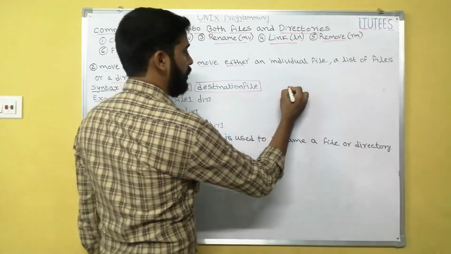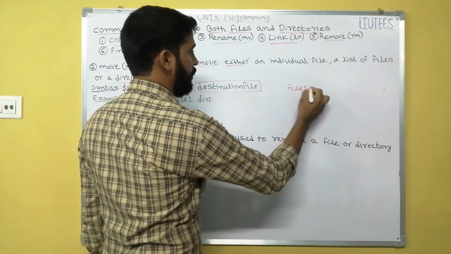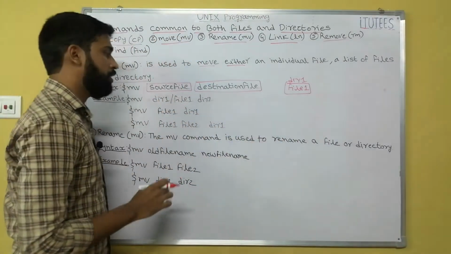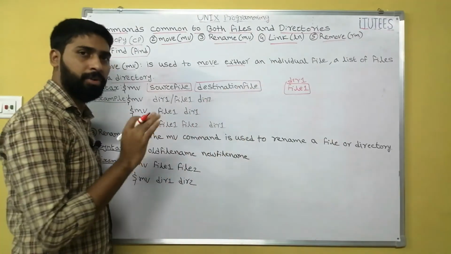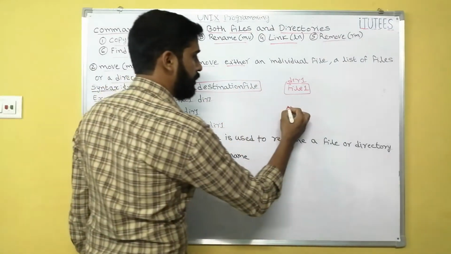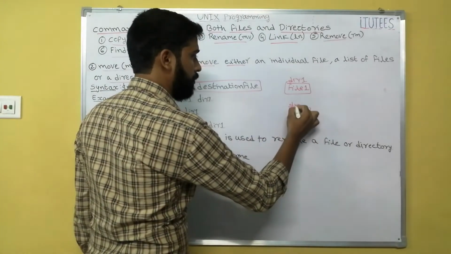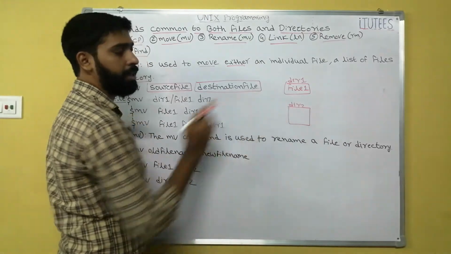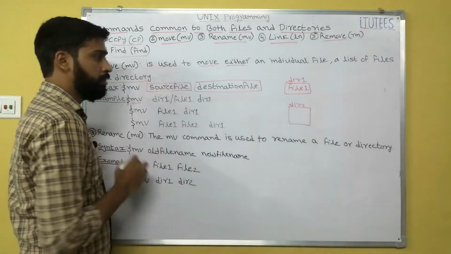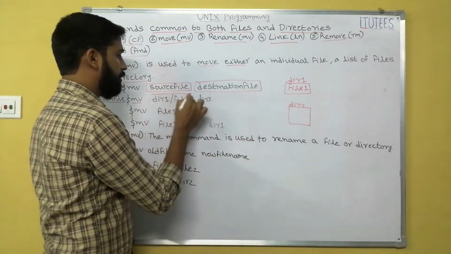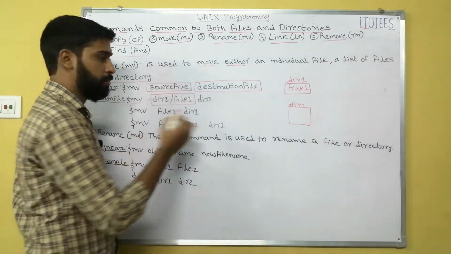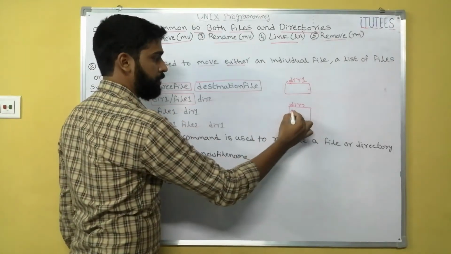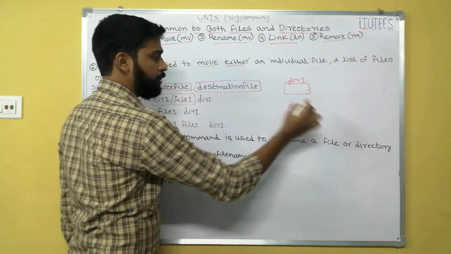Let us assume that file1 is in one directory known as dir1. Now I want to move this file1 from directory1 to directory2. For example, this is directory2. I want to move this file1 to directory2. How do we move? What is the file1 path? dir1/file1. Move to directory2. Now file1 is moved from directory1 to directory2.